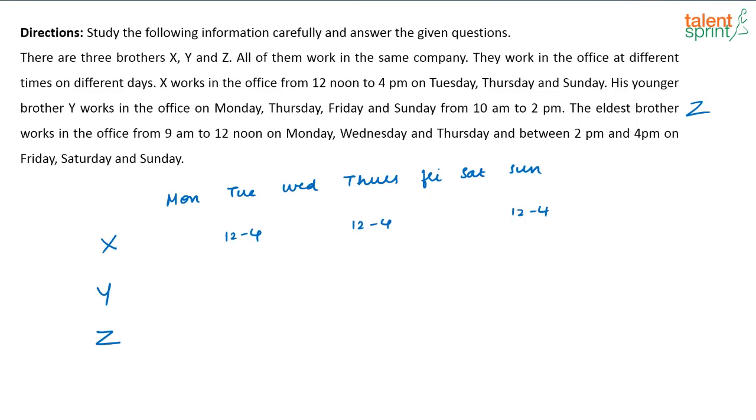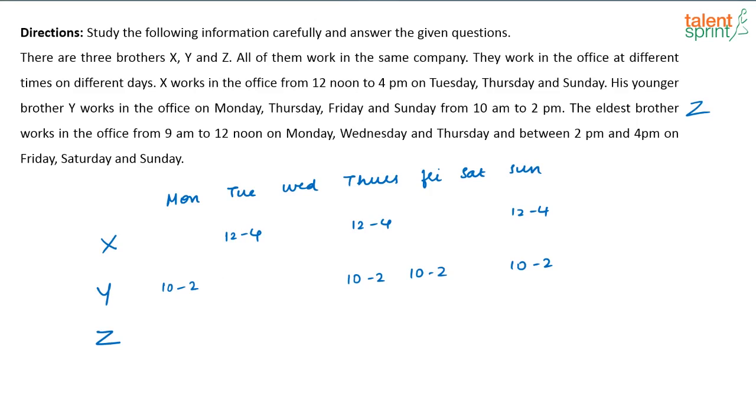His younger brother Y works in the office on Monday, Thursday, Friday, Sunday, 10 to 2. So, Monday, Thursday, Friday, Sunday, 10 to 2.